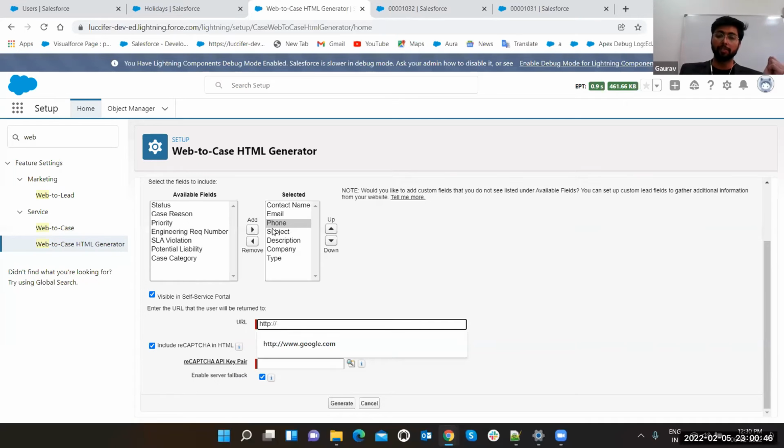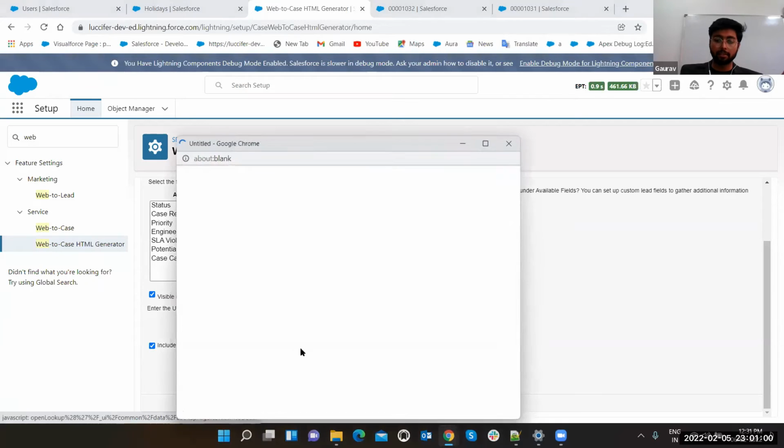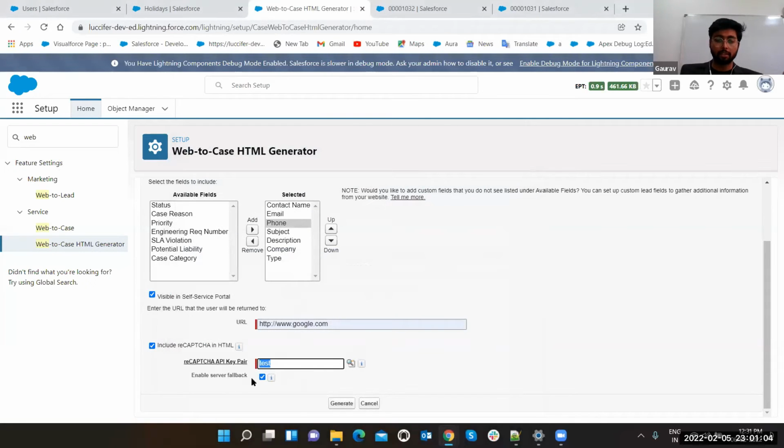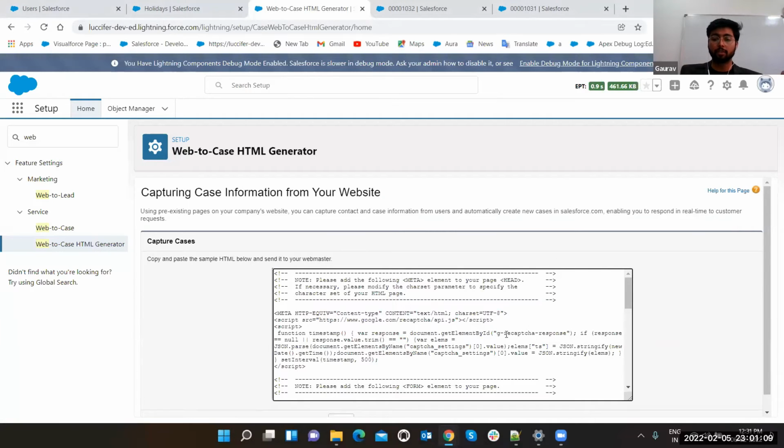So in that scenario, we can use web to case. We can select the fields. After that, we have to provide the return URL. Suppose I want my user that whenever user clicks on submit button, the user should get back to the Google page, just blank home. So I can select this up. Recaptcha I can select. Let's select it out. I'm having one basic one. Okay, and then click on generate button. Now this is the code, guys.